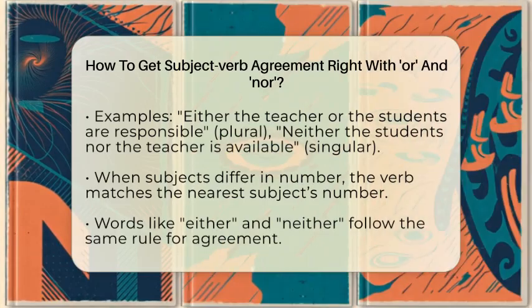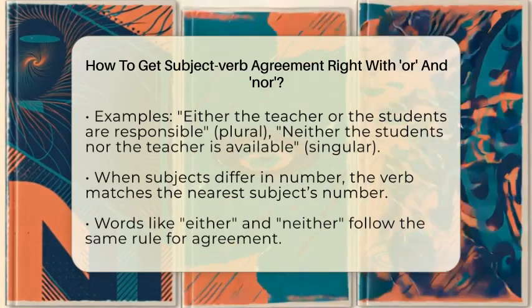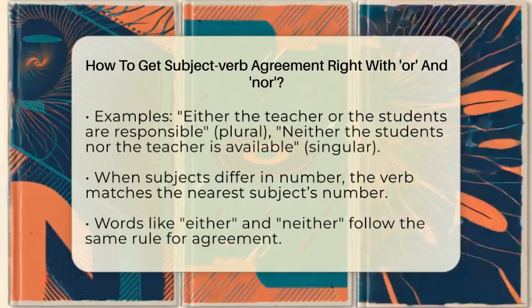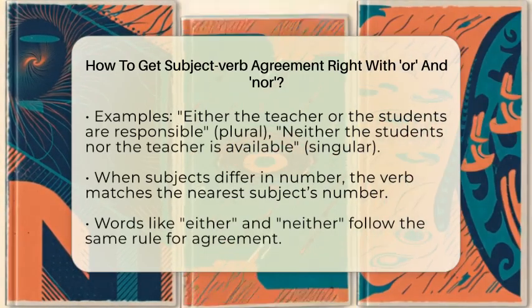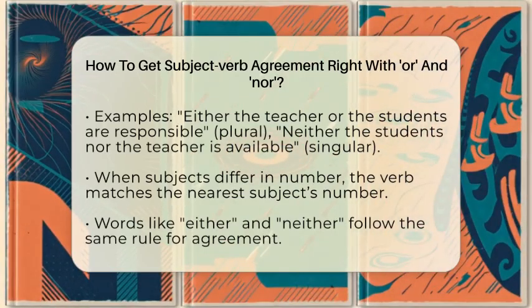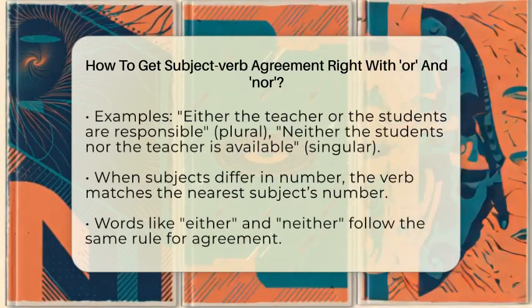It's important to remember that when the subjects differ in number, the verb agrees with the one nearest to it. If both subjects are singular or both are plural, then the verb matches that number. Words like either and neither follow the same rule.